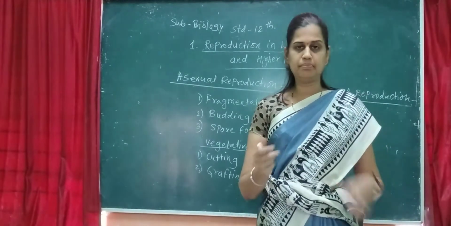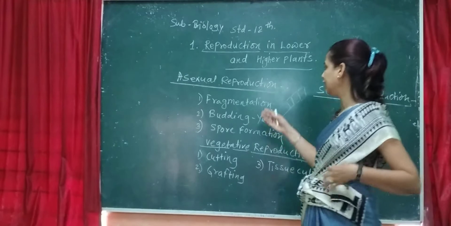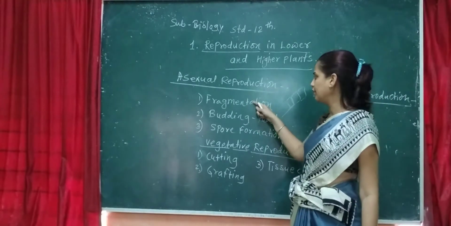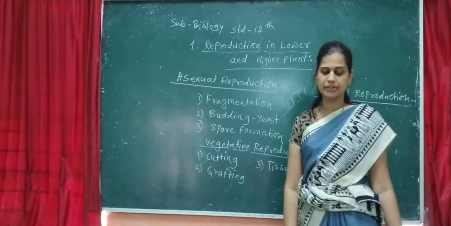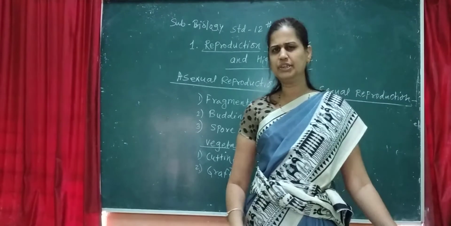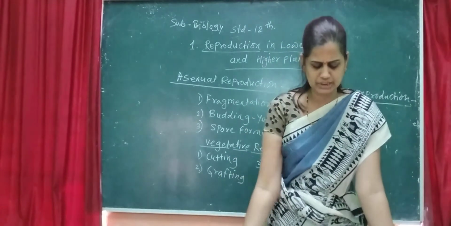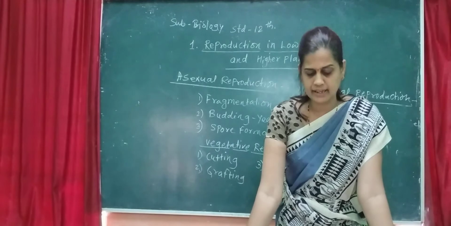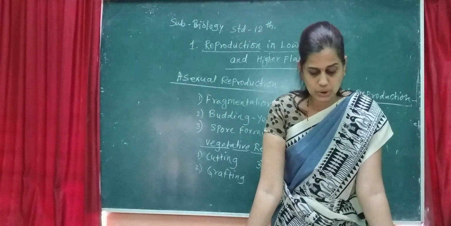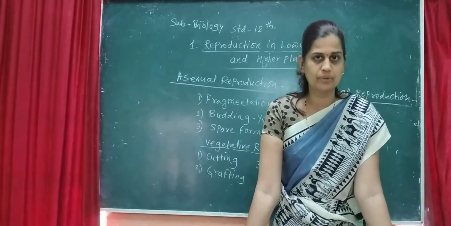These three processes are called fragmentation, budding and spore formation, and there is also binary fission, which is another process used in bacteria and amoeba. It is also a type of asexual reproduction.